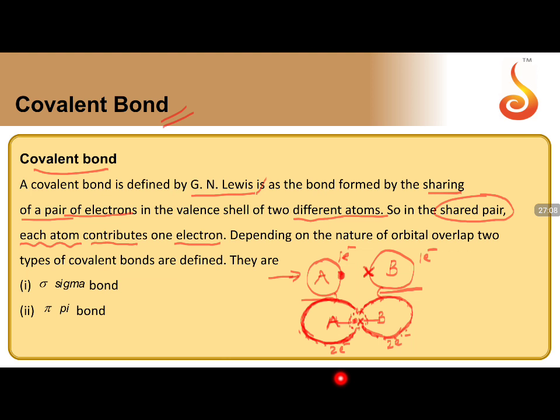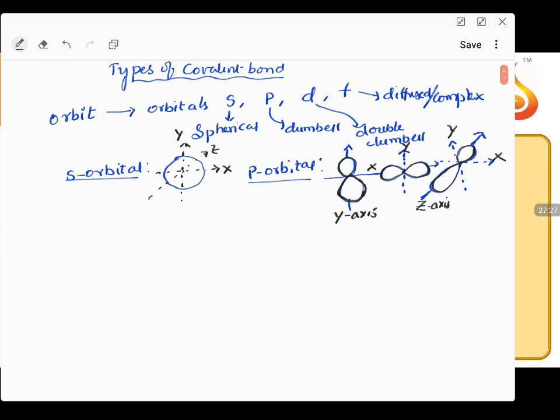Now in the formation of covalent bonds, depending on the nature of orbital overlap, we divide the bonds into two types: sigma bond and pi bond. What is a sigma bond and what is a pi bond, we'll be seeing now. Before understanding the types of covalent bonds, we need to understand this particular point.